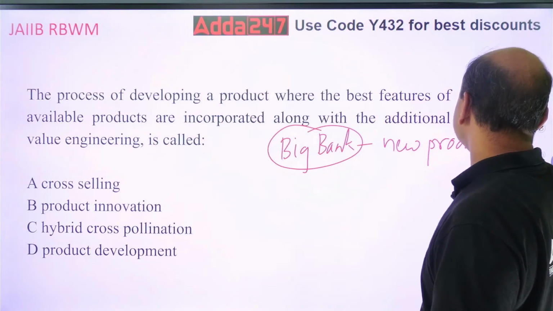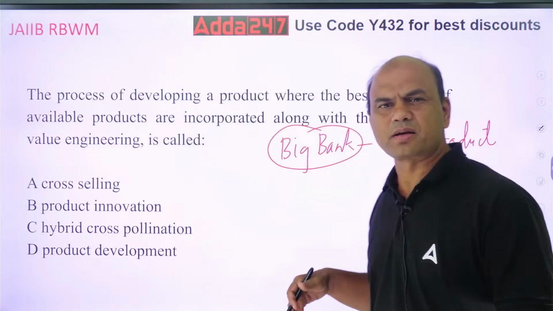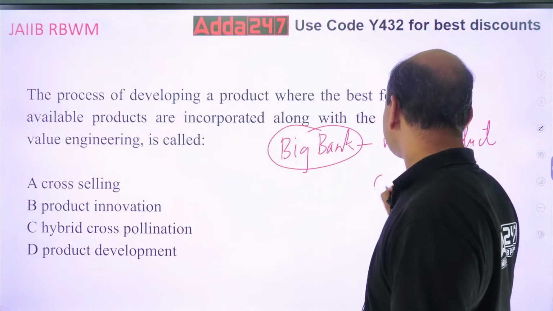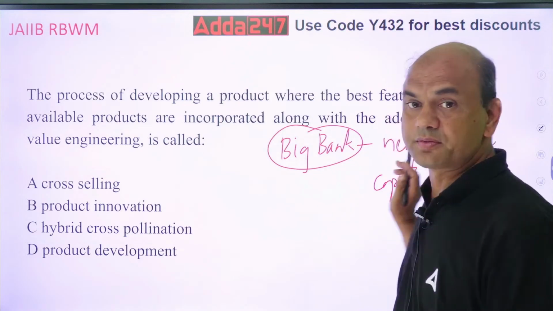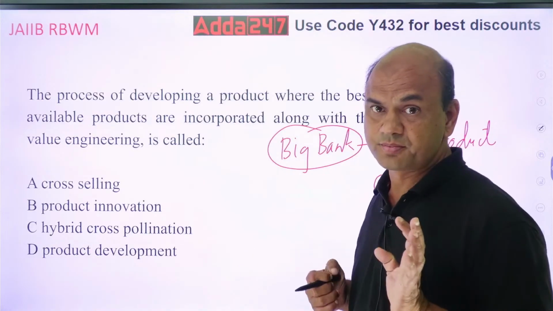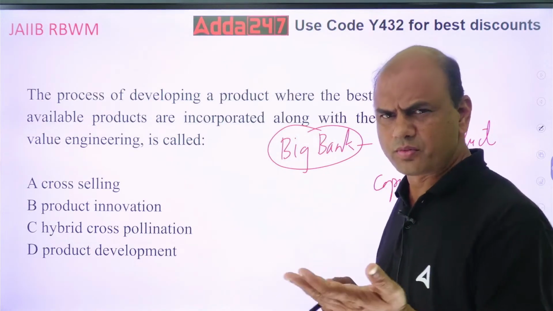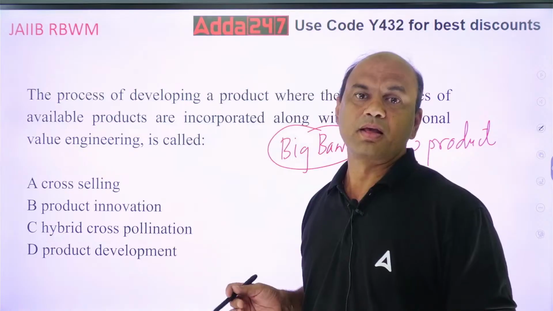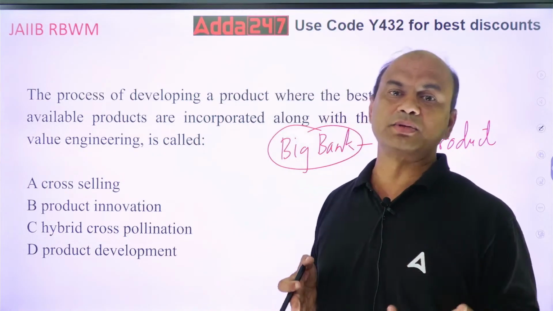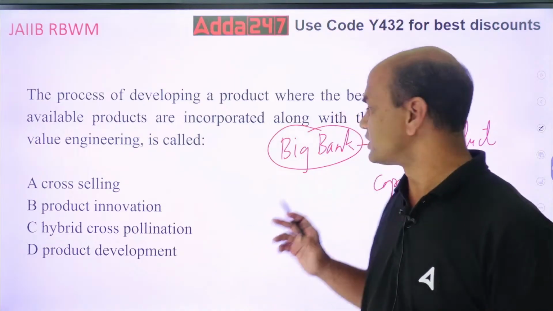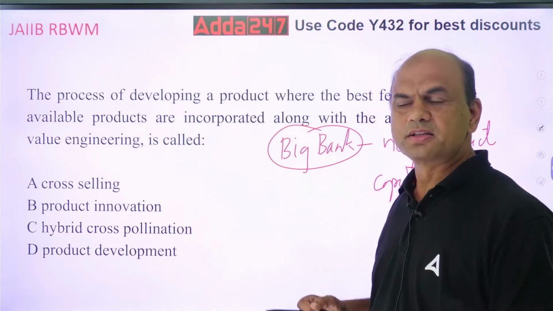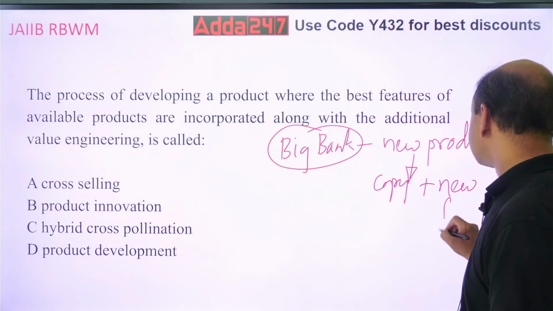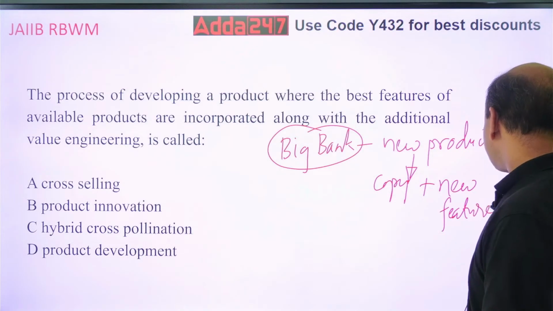I am a smaller bank, let's say a smaller cooperative bank or smaller private sector bank. What will I do? I'll copy the features of this. Copy means not exactly copy. I'll know what features are given, so I'll also design the same product. But I need my customization, so my customers will be requiring something different. Some features will be removed from it, some features will be added. So copy plus new features: existing product plus new features.